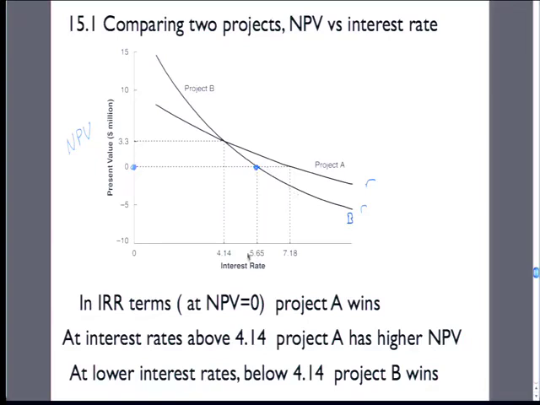Project B, the internal rate of return is 5.65, and Project A, the internal rate of return is 7.18. So if we're going to rank these two projects in terms of internal rate of return, Project A wins. It has a higher internal rate of return. For the dollar that we invested in it, it's going to get a higher outcome.